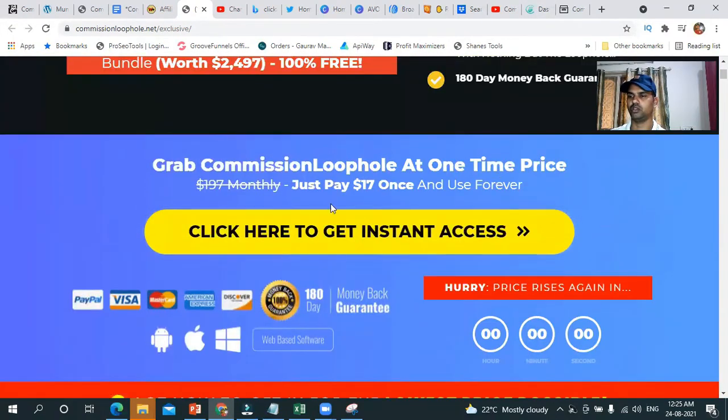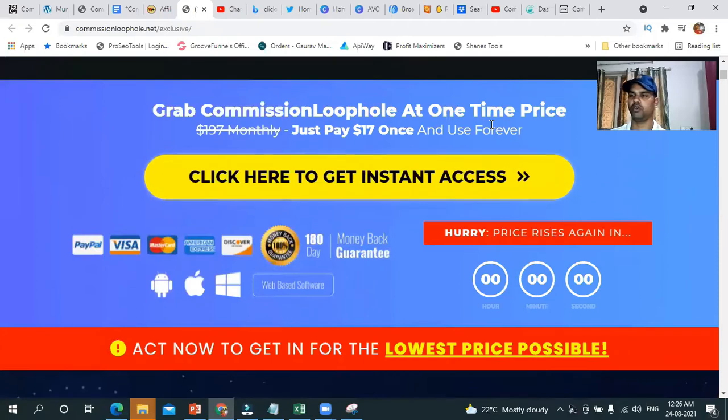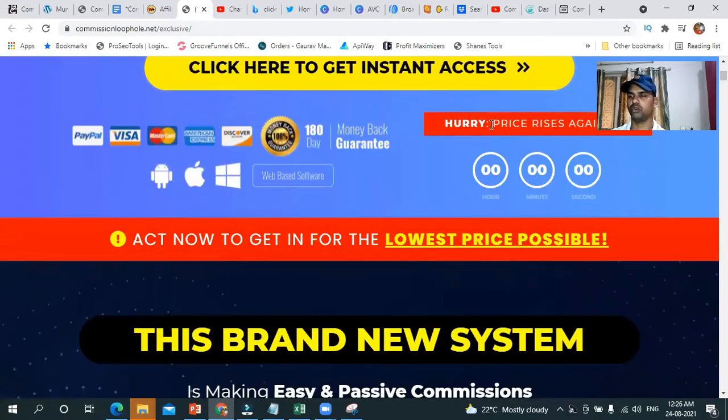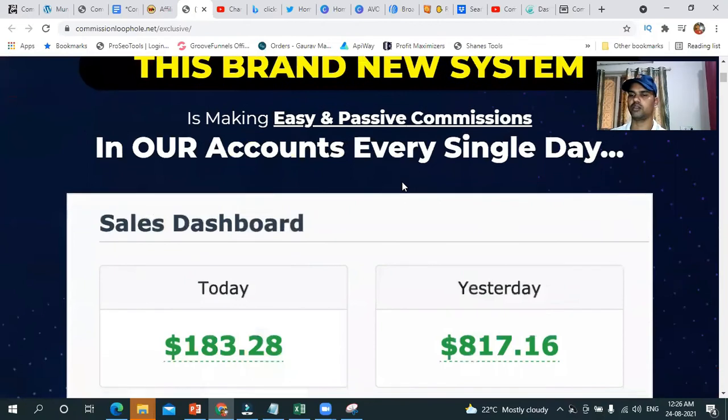You can see it is only a $17 one-time payment, but in case you want to leave this page, if you click the button, it will give you a pop-up wherein you can get a discount of $4. So you are paying $13, and moreover it is giving a 180 days money back guarantee, so it's almost 6 months. For $13, if you are using it for 6 months, and even in the sixth month you're not happy, you can always return it if you're not getting the result. And this is a brand new system.